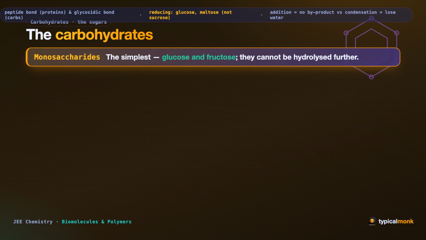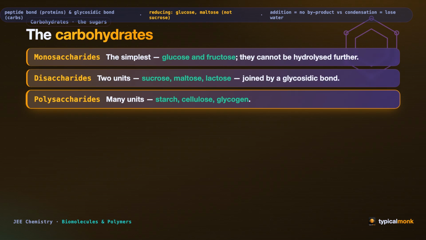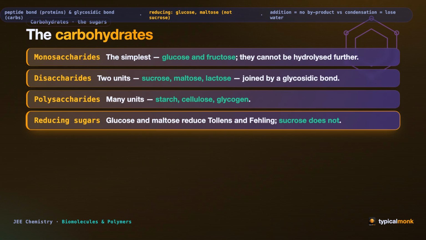Now, the carbohydrates, the sugars. Monosaccharides, the simplest, glucose and fructose, cannot be hydrolyzed any further. Disaccharides, two units: sucrose, maltose, and lactose, joined by a glycosidic bond. Polysaccharides, many units: starch, cellulose, and glycogen. Reducing sugars: glucose and maltose reduce Tollens' reagent and Fehling's solution; sucrose does not.